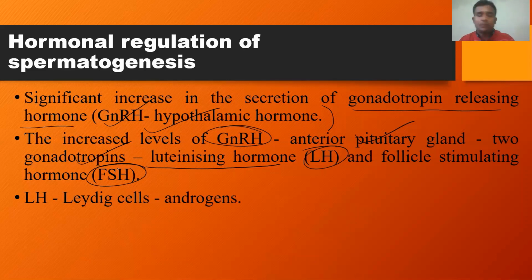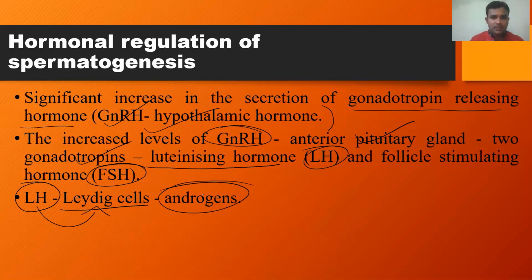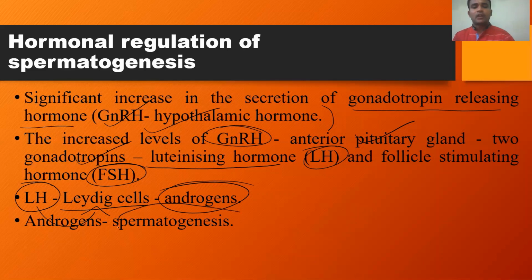and follicle stimulating hormone. Now, the luteinizing hormone induces the Leydig cells or the interstitial cells present in the interstitial space within the testis, that is between the seminiferous tubules, called Leydig cells. So the LH induces Leydig cells to produce the male sex hormones called androgens. Then androgens are responsible for regulating the mechanism of spermatogenesis.